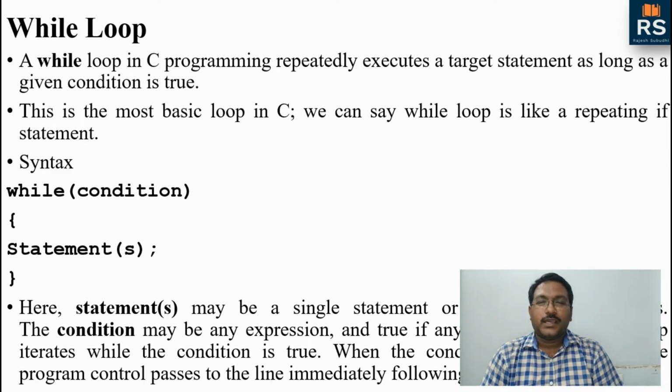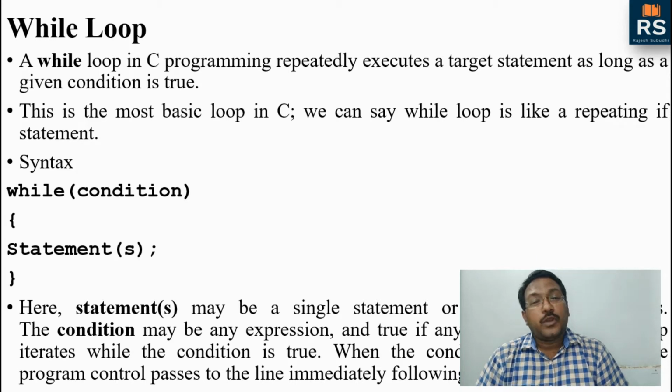We need to write while. After while, within brackets, we have to write the condition. That means here while is our loop name, and the condition is our loop condition, that is, the entry and exit condition. After that, we have to start our curly braces and end curly braces. Within the start and end curly braces, we have to write the statements. The statements include the loop body as well as the loop controller.